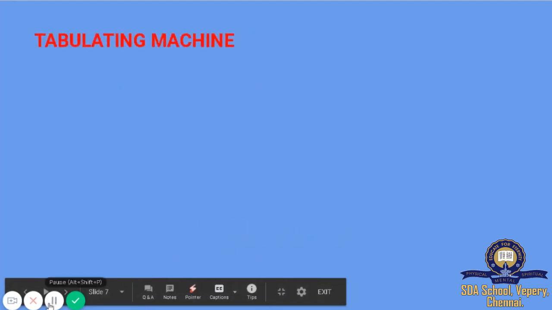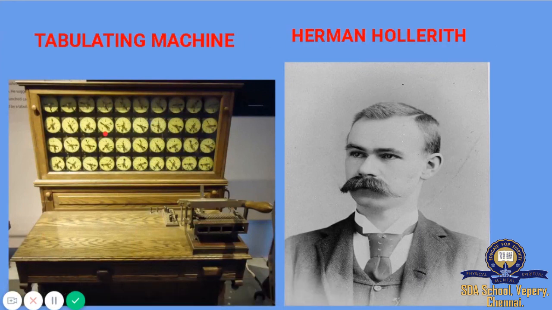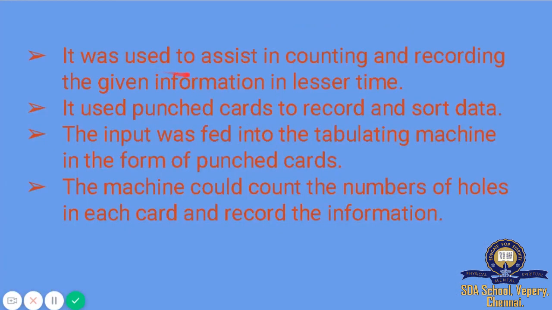Then the next thing is the tabulating machine. The American Herman Hollerith invented the tabulating machine, and it was used to assist in counting and recording the given information in lesser time. It used punch cards to record and sort data.